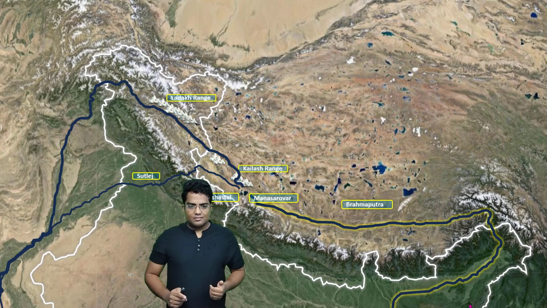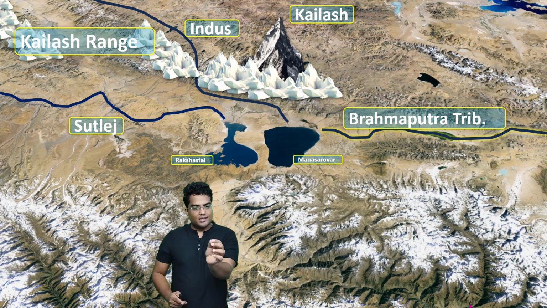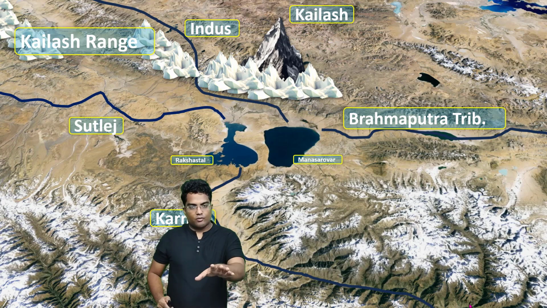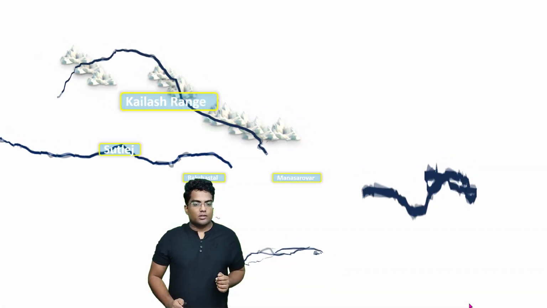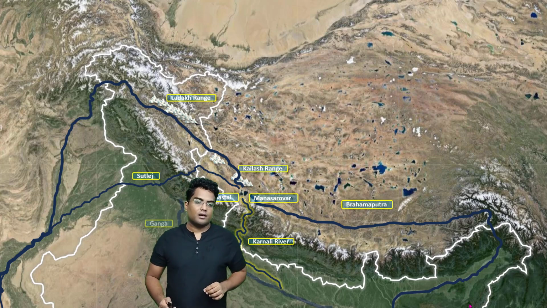Right? So there's another important river that we have to discuss, which again rises from here only. There is another important river called River Karnali. It rises from here. This happens to be a major tributary of River Ganga. River Karnali rises from the same region, near Lake Rakshastal, and this happens to be a major tributary of Ganga. So this is how it looks. This is the River Karnali, and this is the Ganga River.